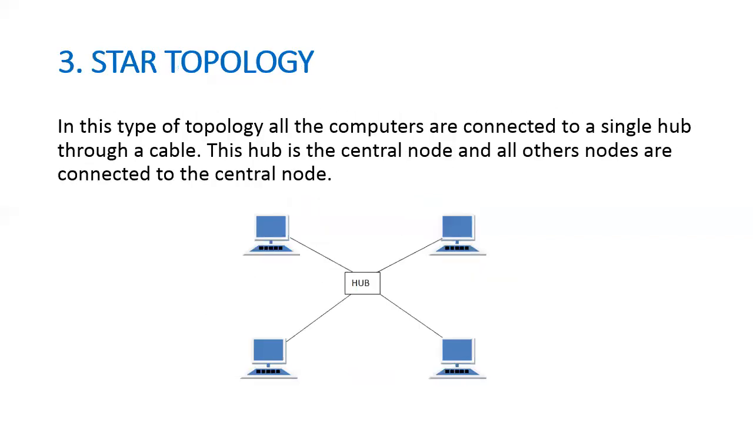Next, star topology. In this type of topology, all the computers are connected to a single hub through a cable. This hub is the central node and all other nodes are connected to the central node. Features of star topology: every node has its own dedicated connection to the hub. The hub acts as a repeater for data flow, and can be used with twisted pair, optical fiber, or coaxial cable.